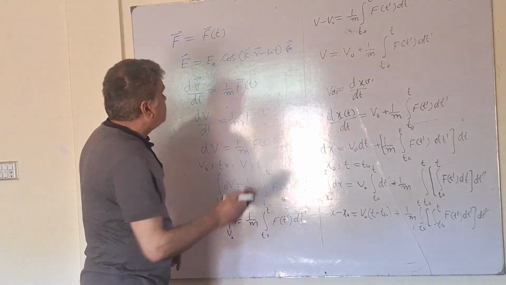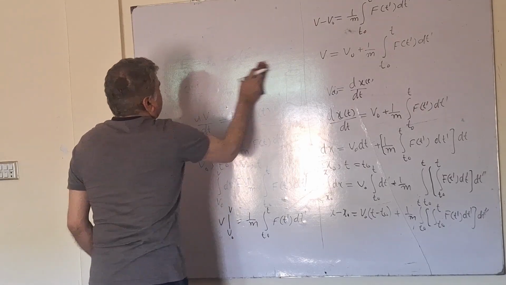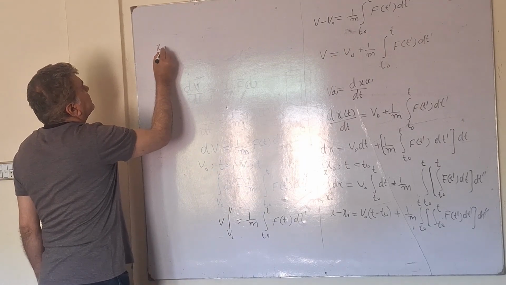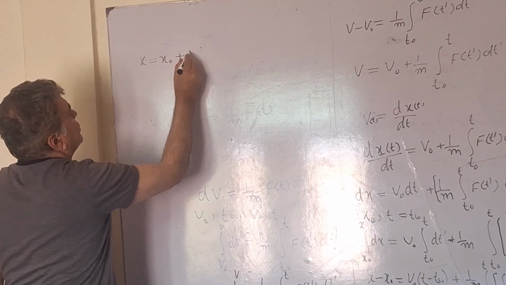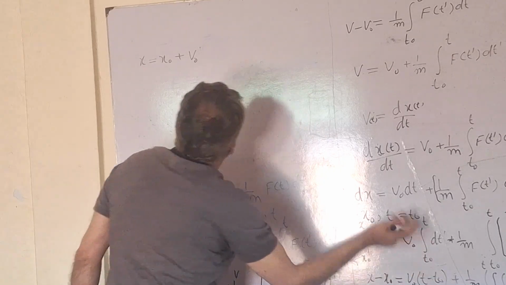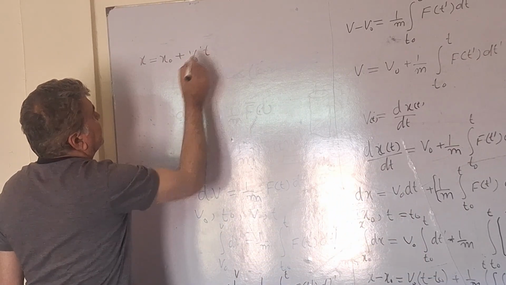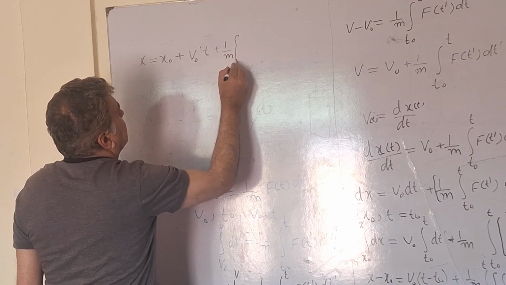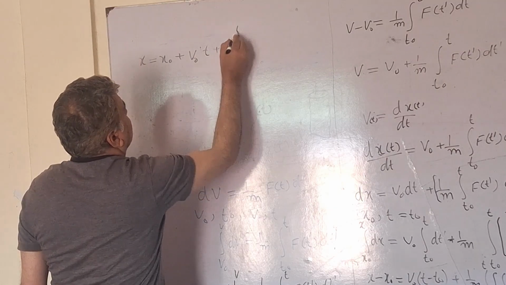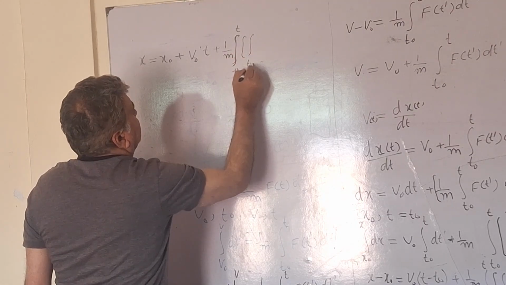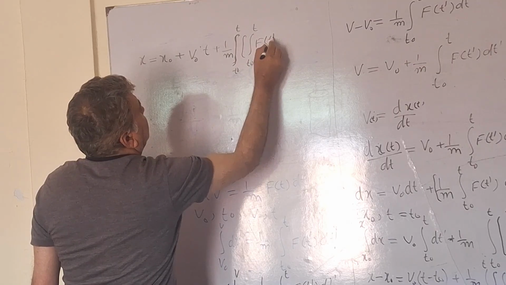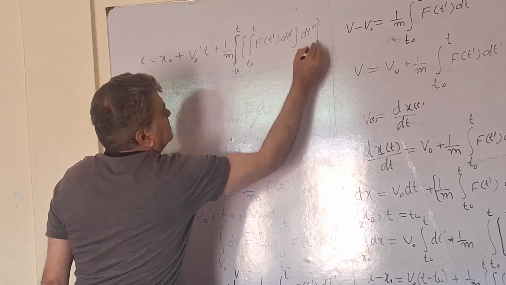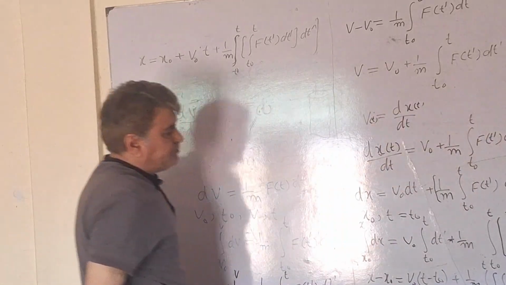I can rewrite this as x equals x naught plus v naught, and I can replace this t minus t naught with the interval, either delta t or just t, plus 1 divided by m into the integral from t naught to t, and then the integral from t naught to t of f(t') dt' into dt double prime.